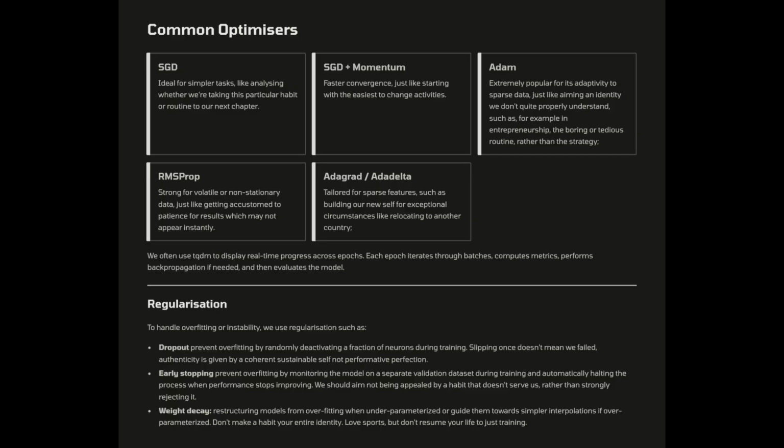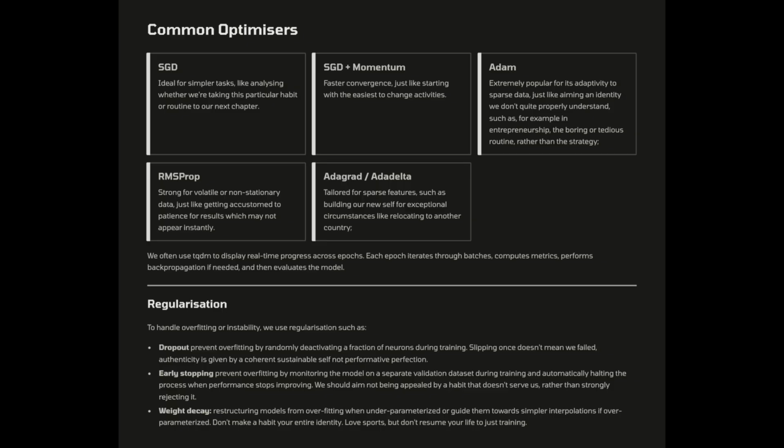during training. Slipping once doesn't mean we failed. Authenticity is given by a coherent, sustainable self, not performative perfection. Early stopping prevents overfitting by monitoring the model on a separate validation dataset during training and automatically halting the process when performance stops improving. We should aim not to be appealed by a habit that doesn't serve us, rather than strongly